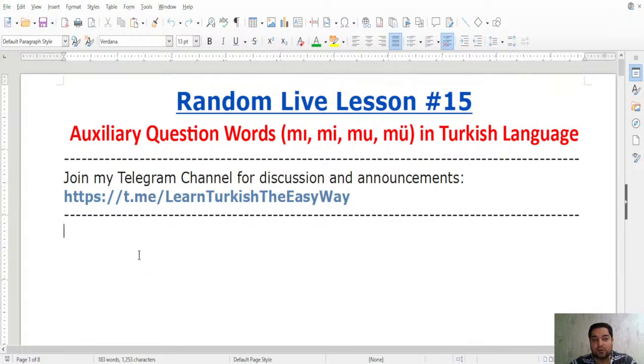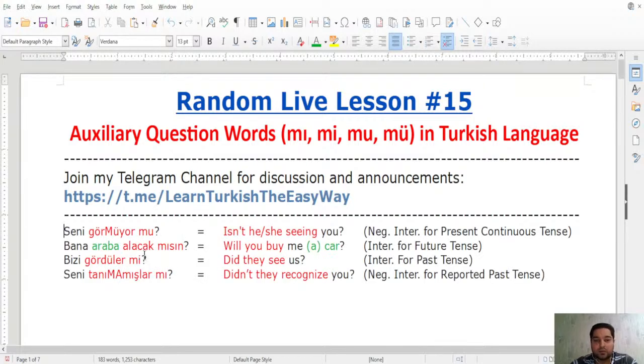Now, let's look at the regular structure of question or interrogative sentences in the Turkish language. What is the regular way? We always have these question words, right? M, mi, mu, mü. For example, these ones here. Usually at the end. And regardless of the tense, regardless of the person, whether it might be first person singular or second person plural, it doesn't matter. We usually have these question words mı, mi, mu, mü at the end, where we adjust for the person accordingly.